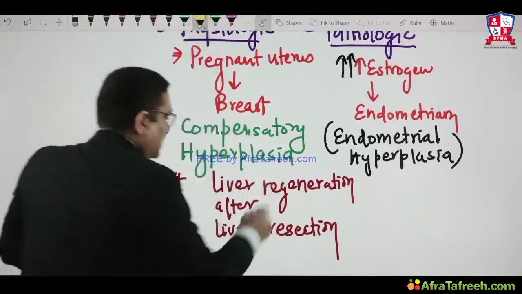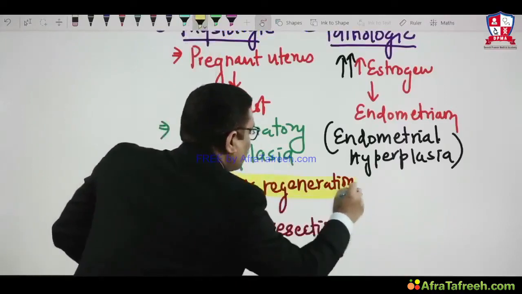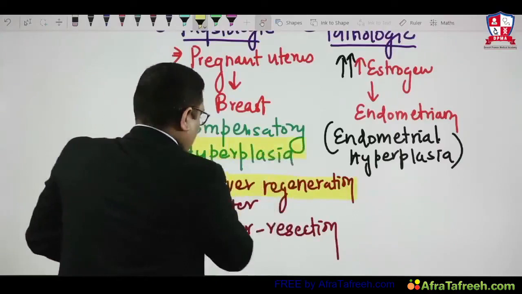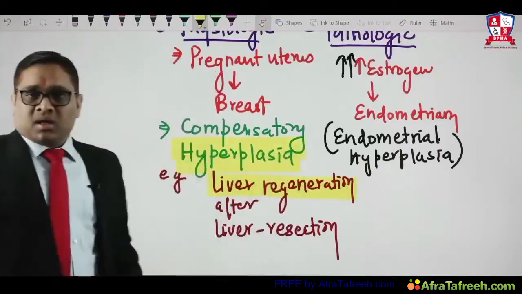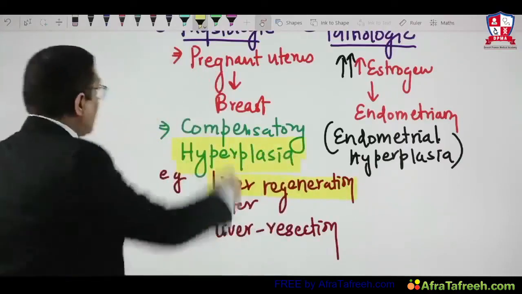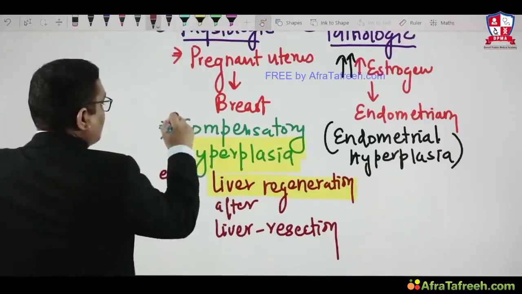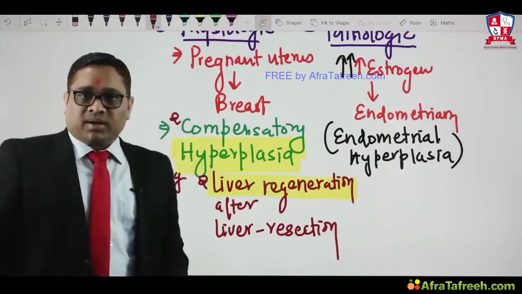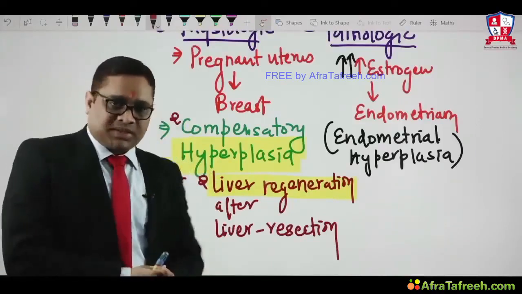And this was the All India question in 2015. Liver regeneration is an example of hyperplasia, right? So that point we have to keep in mind. Liver regeneration is an example of hyperplasia. What type of hyperplasia? Compensatory hyperplasia. So that was the question in the All India exam, right? So this is about hyperplasia.